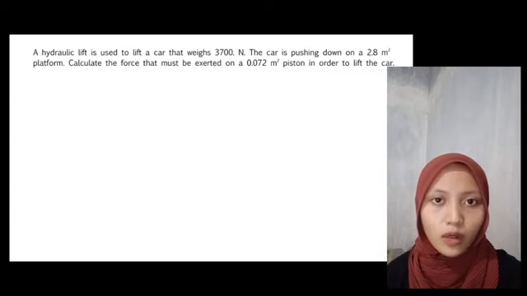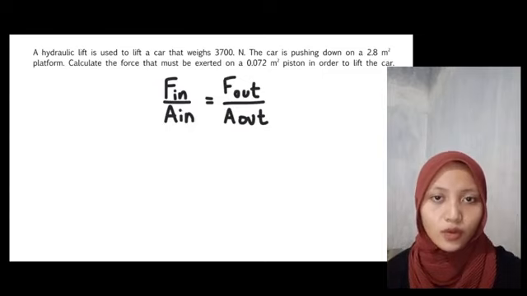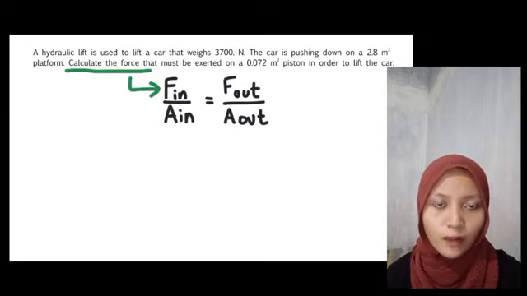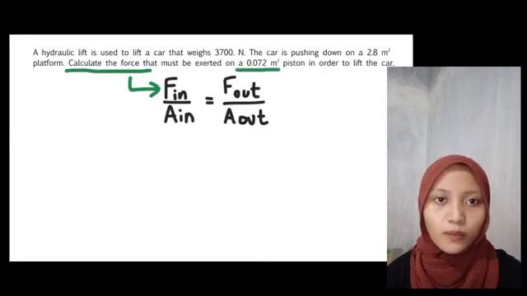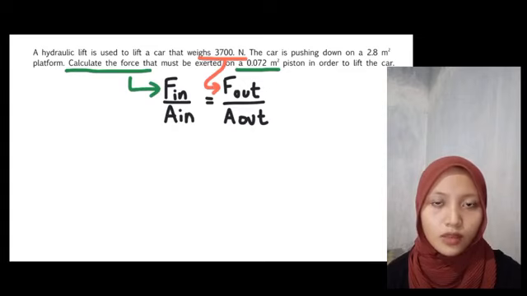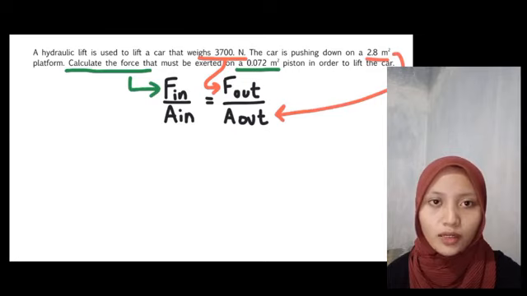First, let's write our equation. Now, let's organize the data. The input force is not known, and that's what we're going to solve for. So we need to look at the problem and find the area that matches the input force. That would be the piston, 0.072 meters squared. So that leaves 3,700 newtons as the output force and 2.8 meters squared as the output area.